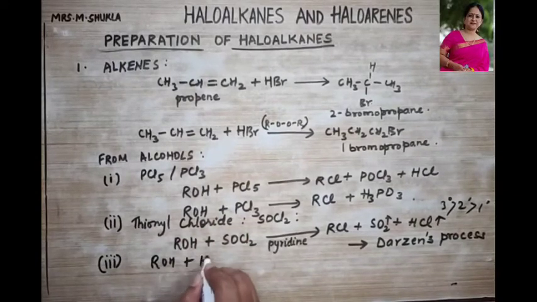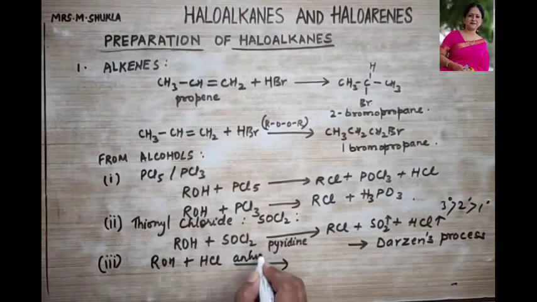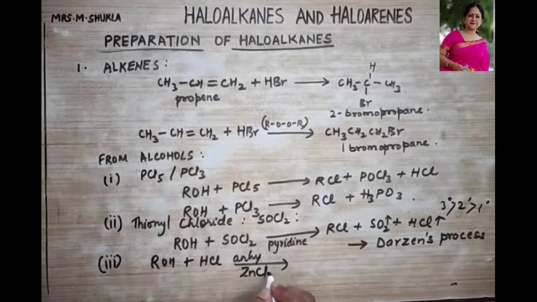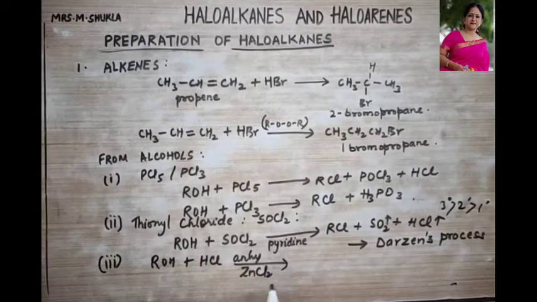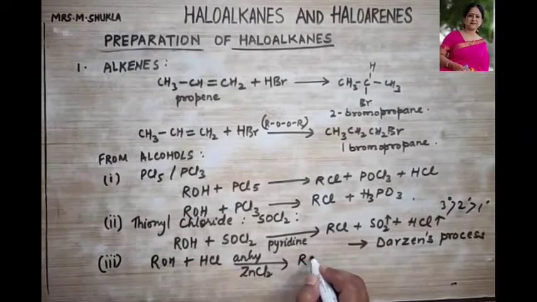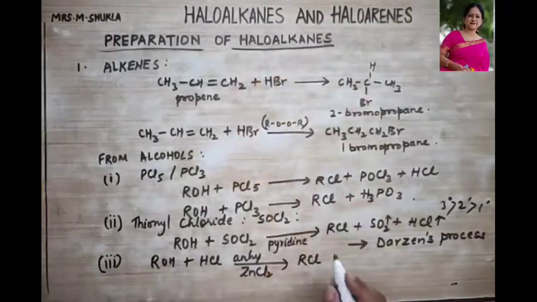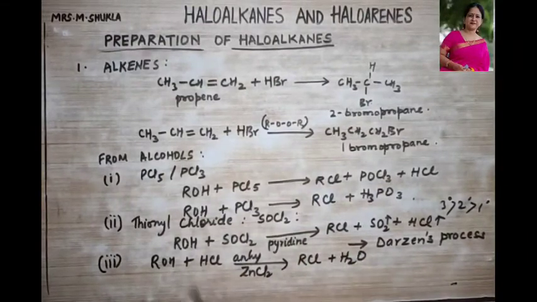ROH when treated with HCl, and what do we use here? We use anhydrous zinc chloride, the dehydrating agent. Zinc chloride over here is used to obtain our haloalkane, that is RCl, and water is formed here.